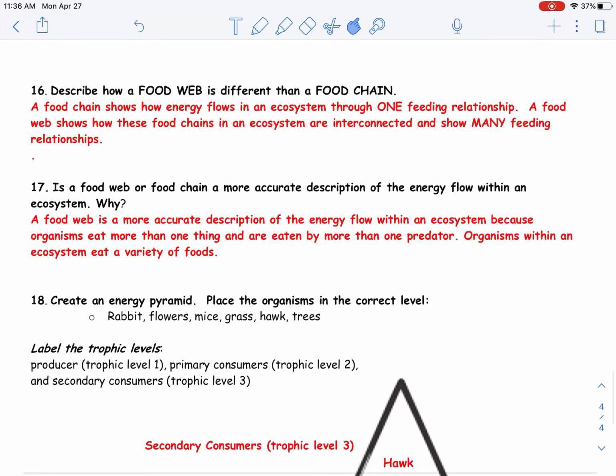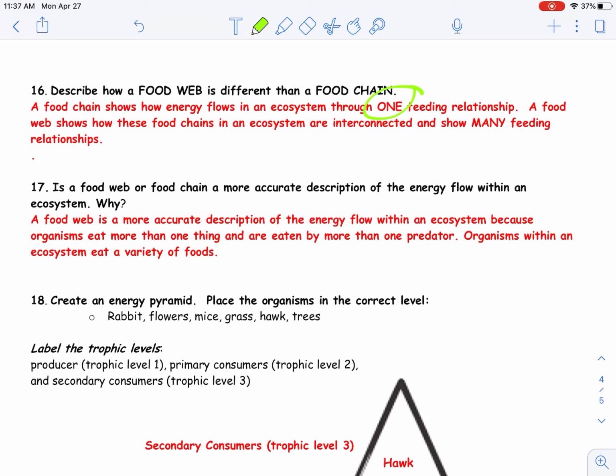Describe how a food web is different than a food chain. A food chain shows how energy flows in an ecosystem through one feeding relationship. A food web shows how these food chains in an ecosystem are interconnected and show many feeding relationships.